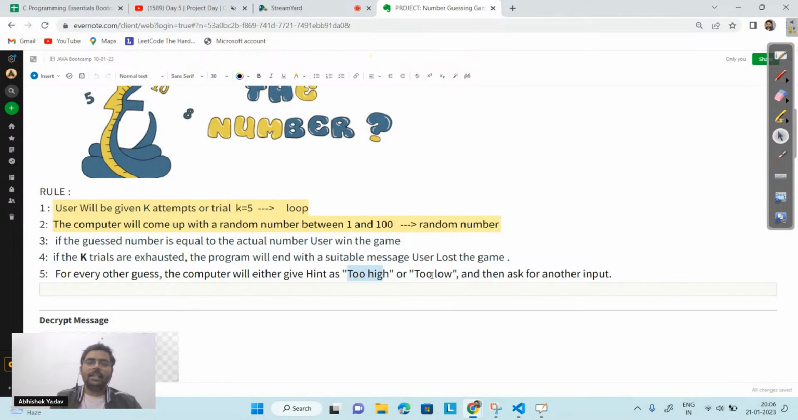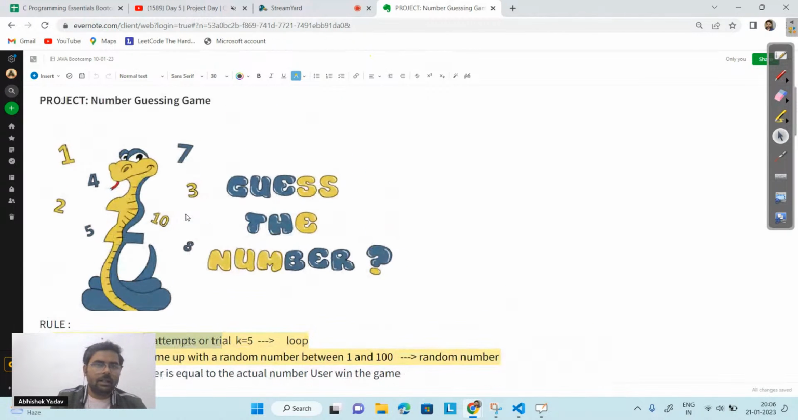There will be k attempts given. You have to guess the number in these k trials, and if you have exhausted the trials and are not able to guess the correct number, then you lose the game. Else, if you have guessed the correct number, you win the game. So this is a simple project, the number guessing game, our first project.